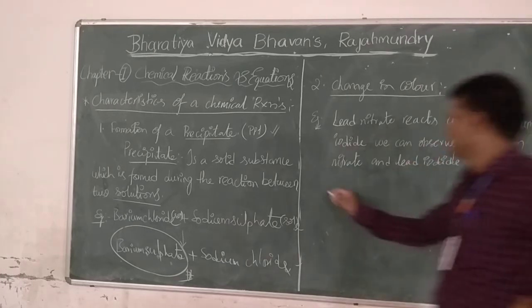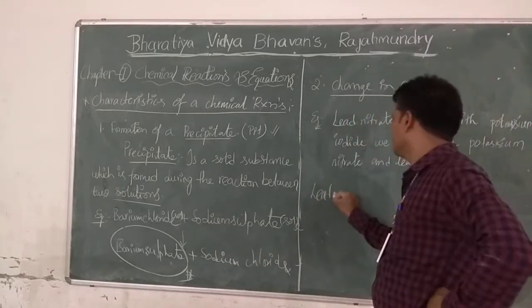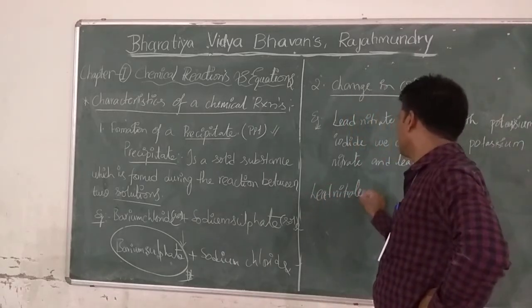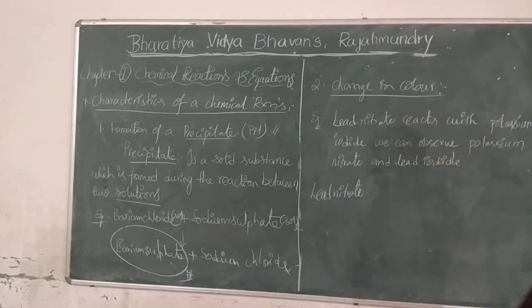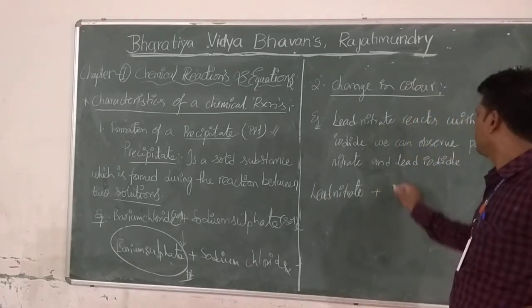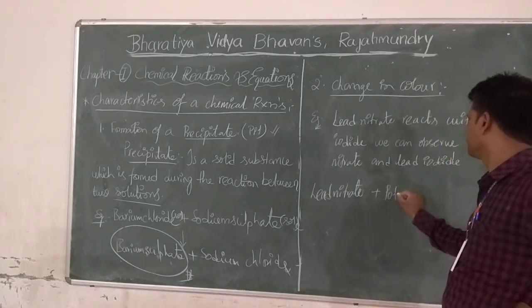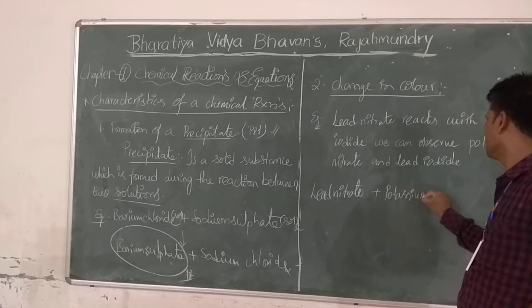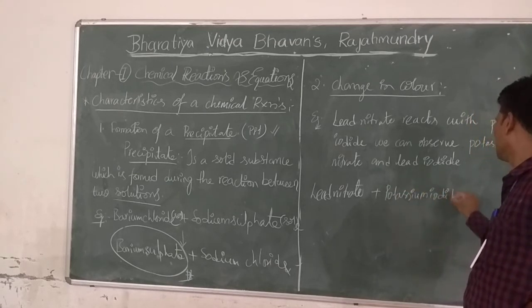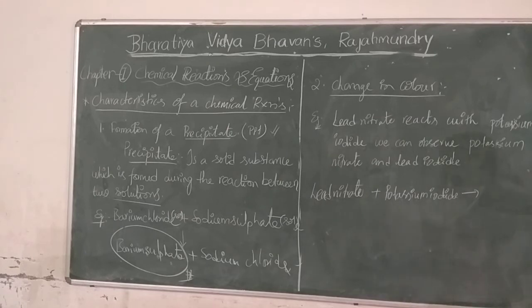That means lead nitrate plus potassium iodide gives rise to potassium nitrate plus lead iodide.